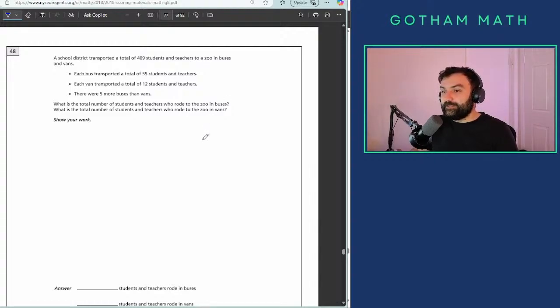So basically, we just have to find how many. All right, so let's see. We have a total of 409 students, right? And each bus did 55, and each van did 12, right? And there are 5 more buses than vans.